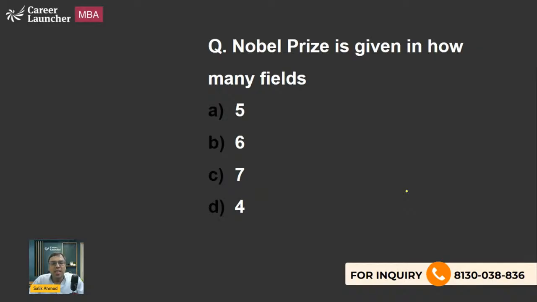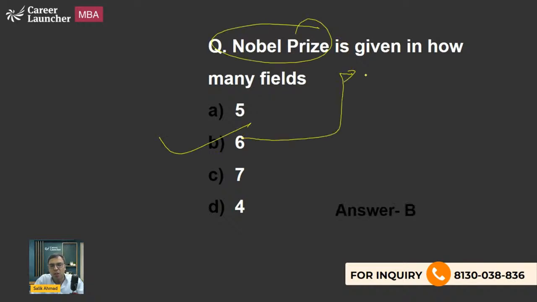Now let's move on to the next one. The next question is, Nobel Prize is given in how many fields? 5, 6, 7, 4. So I believe that you should be answering it. You should be knowing all those fields in which Nobel Prize is actually given. If you know the answer, please write in the live chat. So the right answer is option B, 6 fields actually.